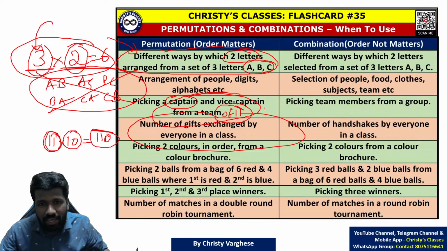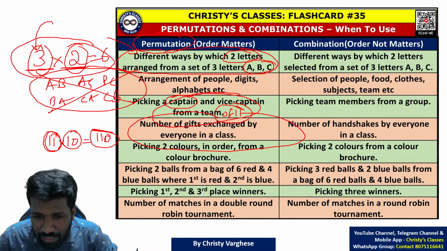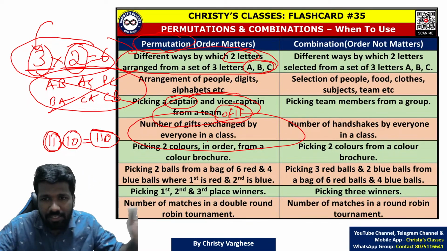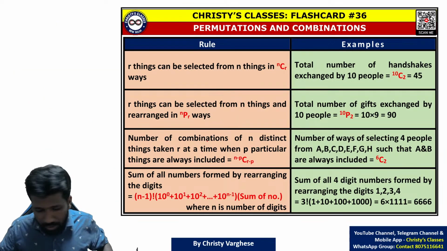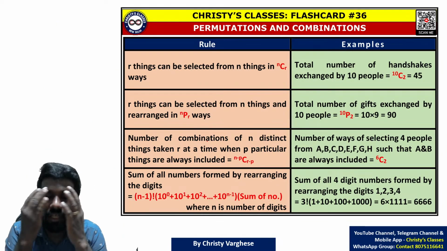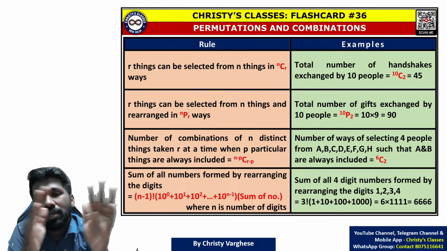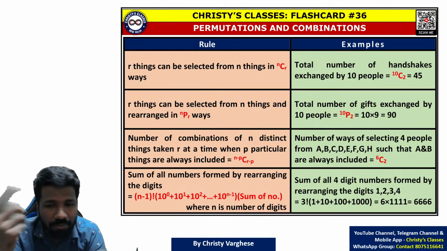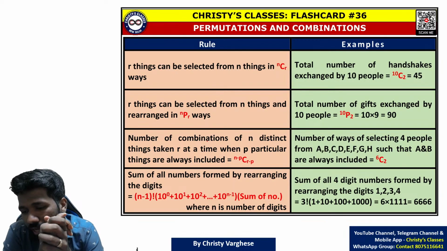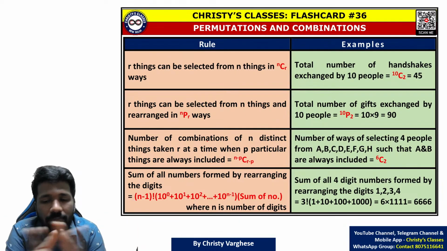Again, you don't use the permutation formula. You just use the fundamental principle of counting idea. All clear? Please respond. So I have given more examples here to give you a clear distinction between the permutation concept and the combination concept. So it is not about when to use the permutation formula and the combination formula. What you have to think is where to use the combination formula and where not to use it. Where the combination formula is not used, that is where you can directly use the fundamental principle of counting. And as a matter of fact, the combination formula is also nothing but an extension of the fundamental principle of counting.